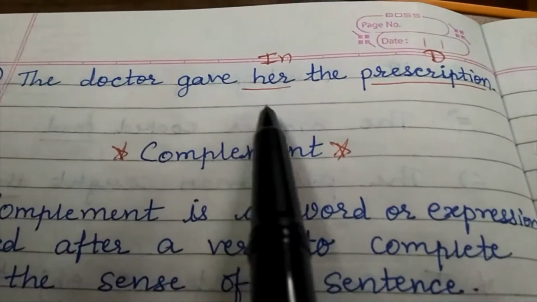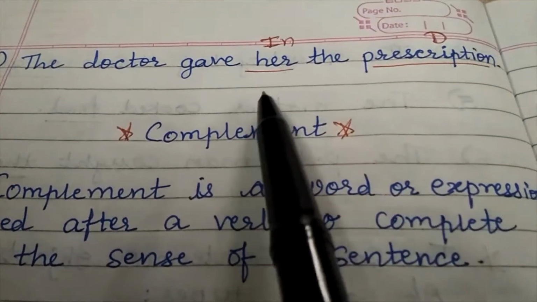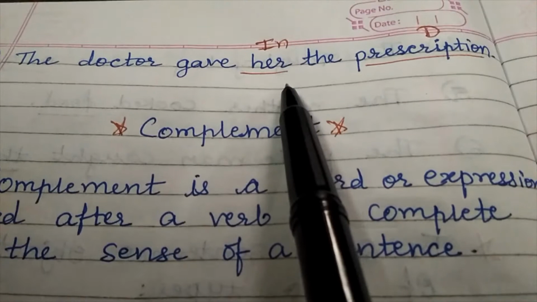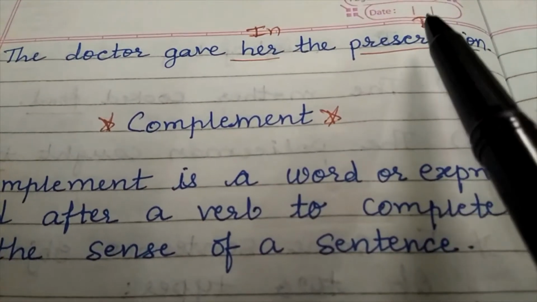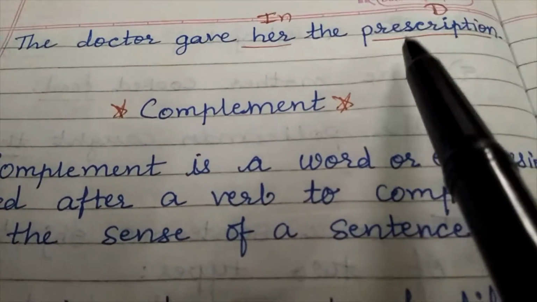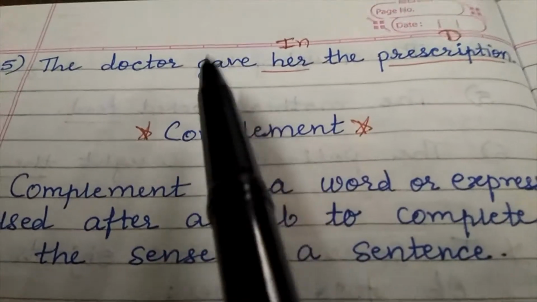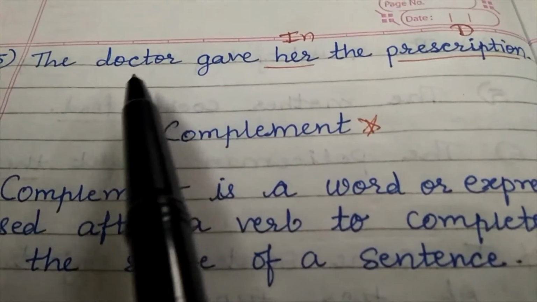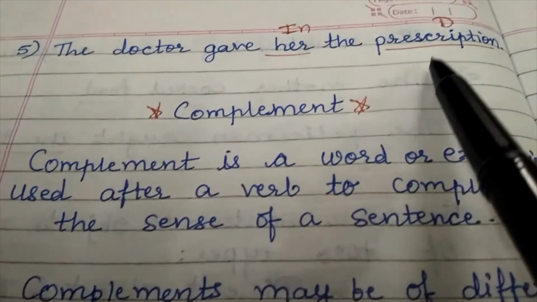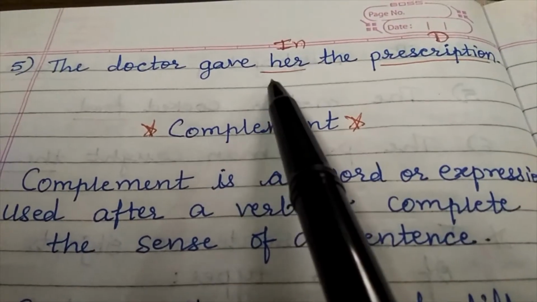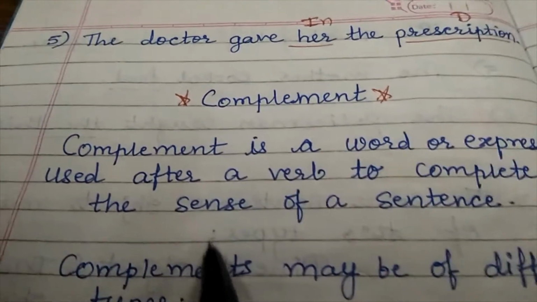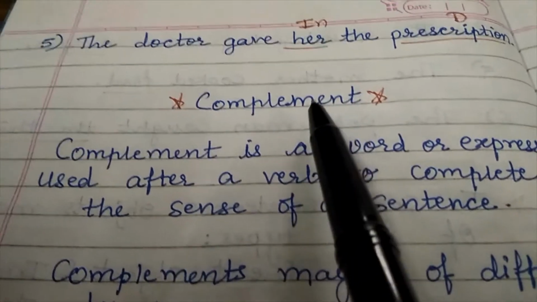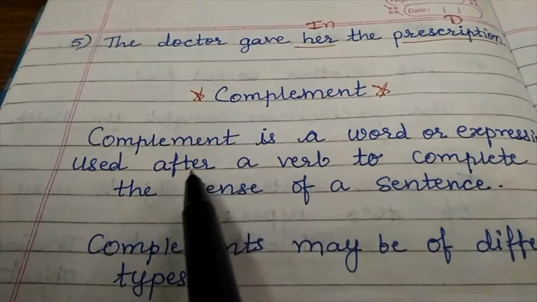The doctor gave her the prescription. Here, her is an indirect object while prescription is the direct object, as this is affected by the action of the subject, the doctor. So prescription is the direct object and her is an indirect object. Now let's learn complements. Now we are learning what is meant by complement.